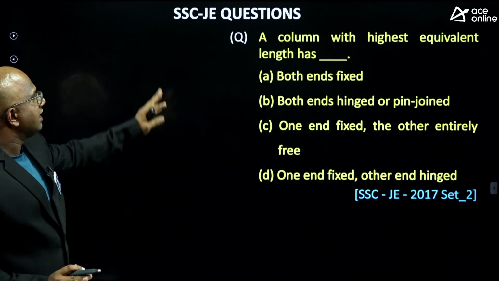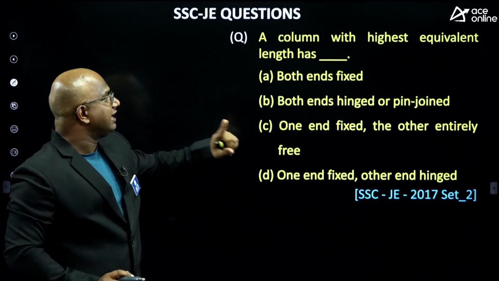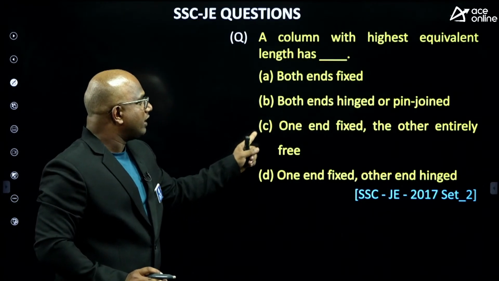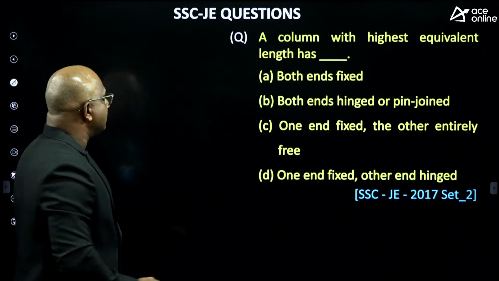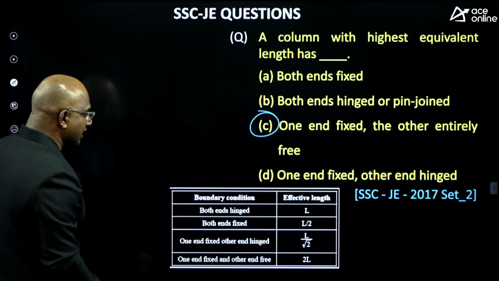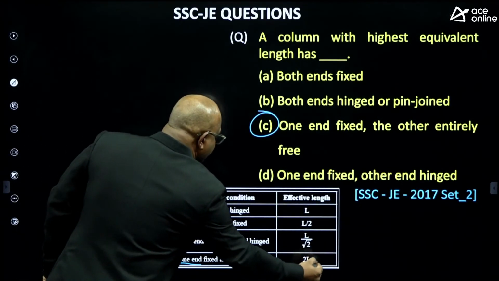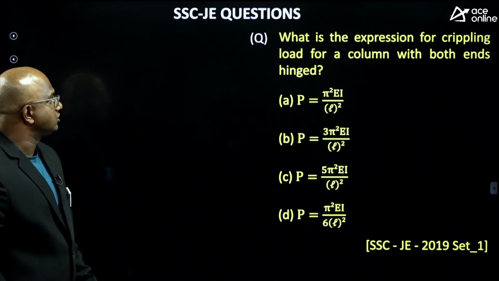Yes, you can see. The column with the highest equivalent length: both ends fixed, both ends hinged or pinned, one end fixed and the other end entirely free, one end fixed and the other end hinged. The answer is option C. The highest equivalent length is for one end fixed and the other end free. You have to remember, Amma, questions are very frequent from these effective length formulas also.